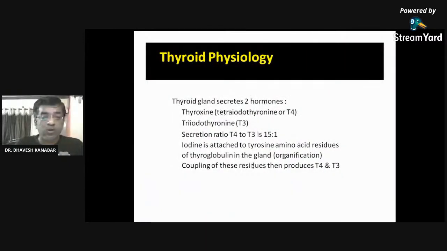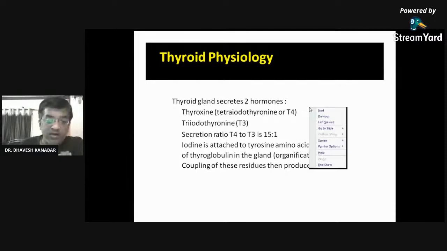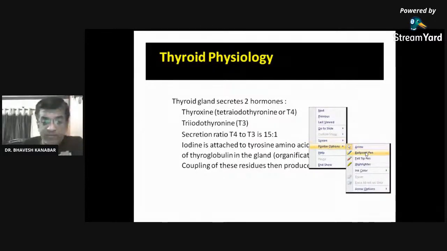Before that, some revision of thyroid physiology, which is helpful for you to remember as well as to understand the drugs. You may be hearing the cooker. Okay, so the thyroid gland secretes two hormones, thyroxine, that is known as tetraiodothyronine. Just a second.